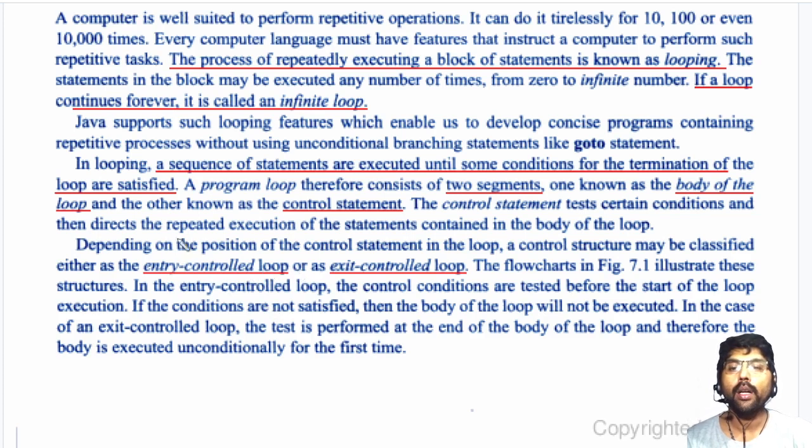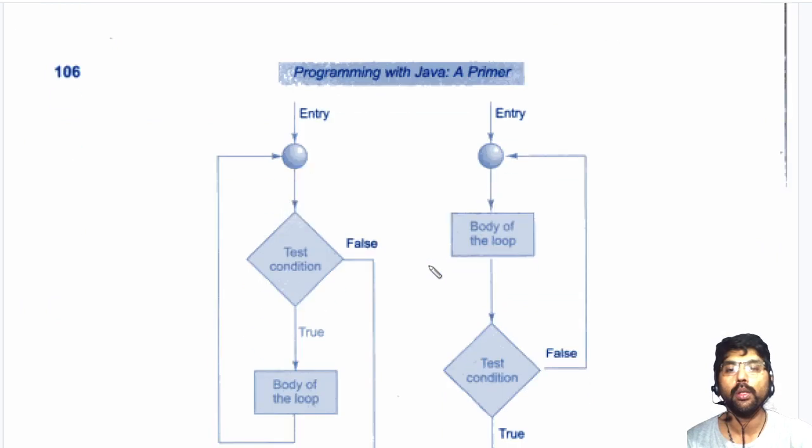If the condition is checked at the end, that means one time the body of the loop is executed, then the condition is checked. If it returns true, again it will run the body of the loop. That means the checking is done after executing the body of the loop. Such a type of loop is called an exit control loop.